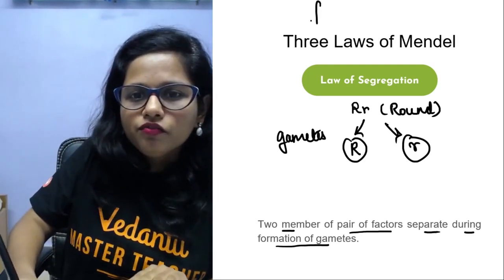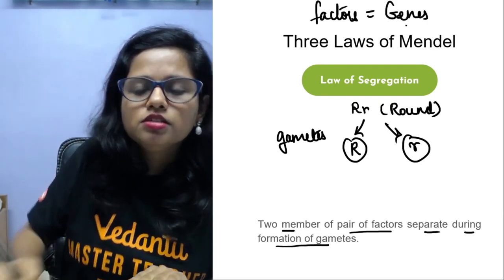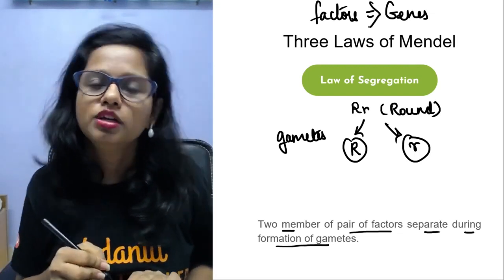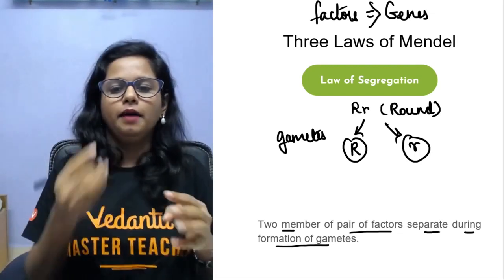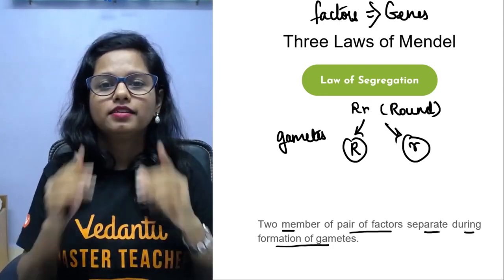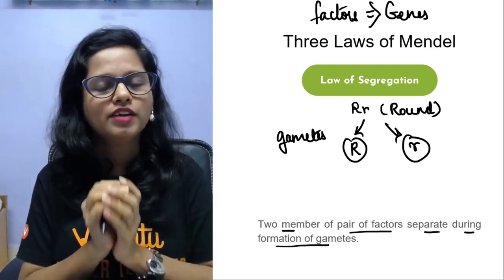Remember, factors equal genes and genes equal factors. Mendel used the term factors to represent genes. So factors, meaning genes, separate or segregate at the time of gamete formation. That's the law of segregation of gametes.